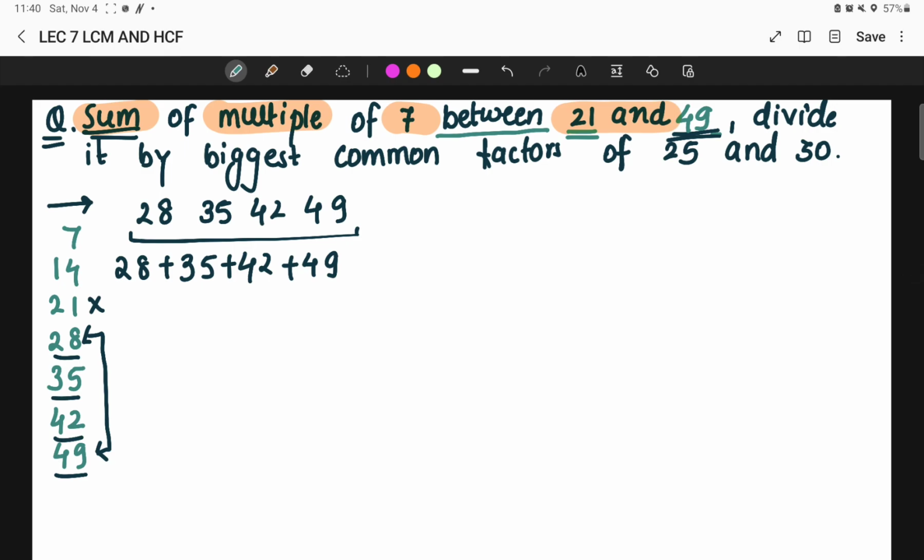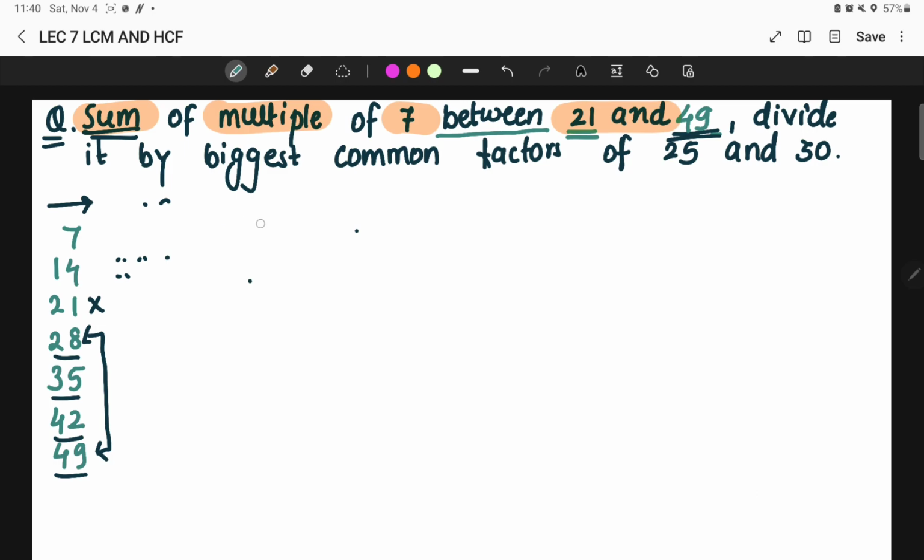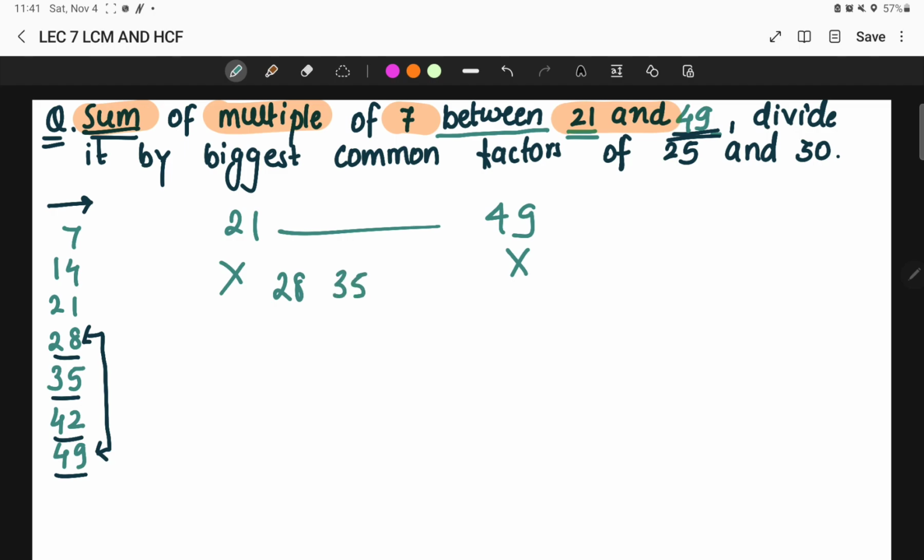So from 7 to 49, if I consider, this is going to be wrong everything over here. Just a minute, sorry for the inconvenience guys. Okay, so they are talking about the numbers between 21 and 49. So we are not going to include the number 21 nor 49. So what are the numbers between 21 and 49? The numbers are 28, 35, 42 and yes, till 42, right? So 49 is not the number that we are going to include over here, nor the 21.